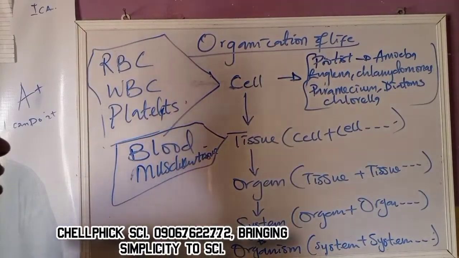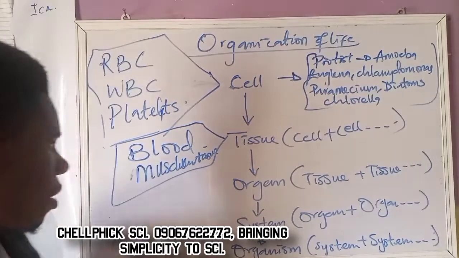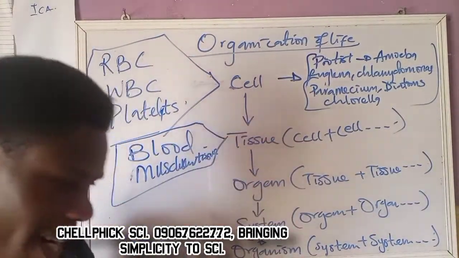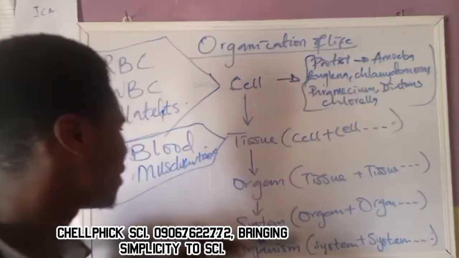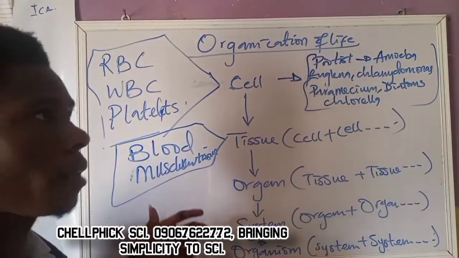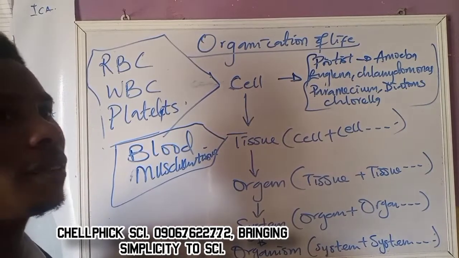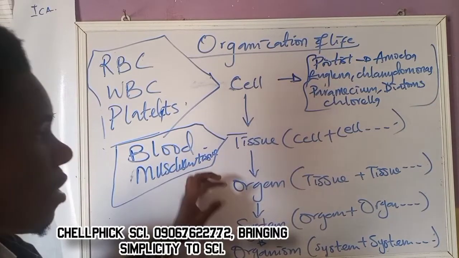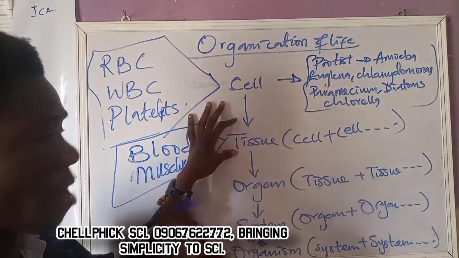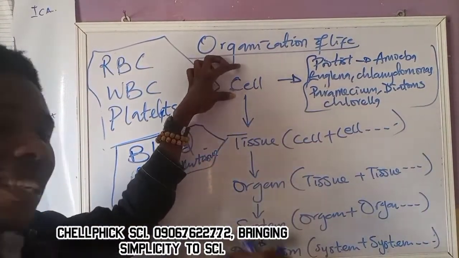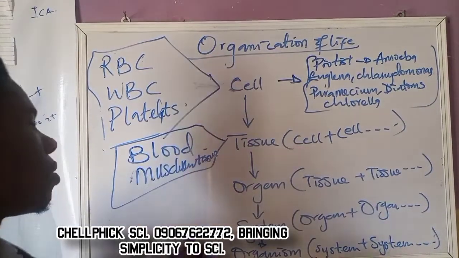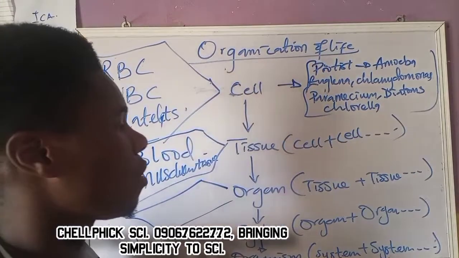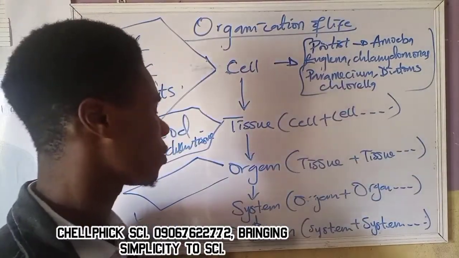For example, now the muscular tissue is made up of muscular cells. The blood is made up of blood cells. So it means that for every tissue, when you break them down, they will become cell. So if I have, for example, now skin is an organ, it means that for skin to be formed, skin has tissue. And if I break skin to its lowest, I will call this skin cell. Did you understand?